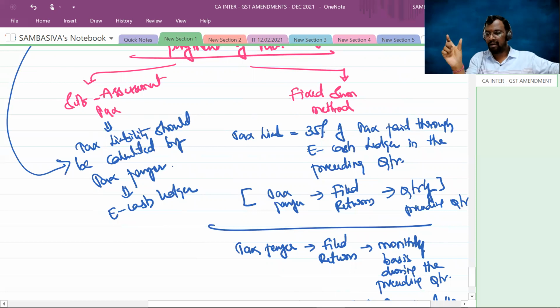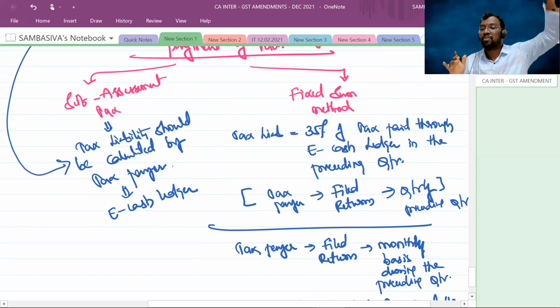Okay, fine. Very good. Now, the tax liability of the first 2 months of the current quarter is equal to 35% of the tax paid through the e-cash ledger in the preceding quarter. So take the preceding quarter's total tax paid through e-cash, take 35% of it, and that will be your minimum tax liability, which should be deposited into the e-cash ledger for the first 2 months of the quarter.